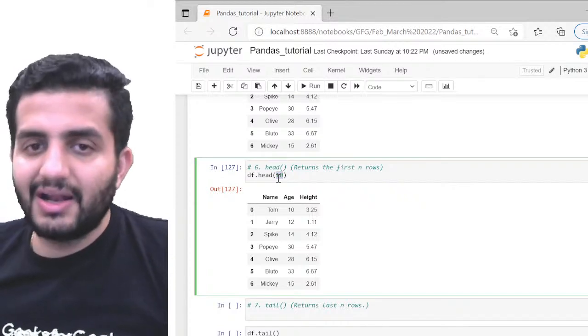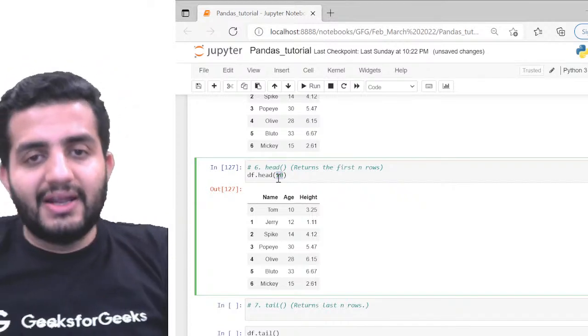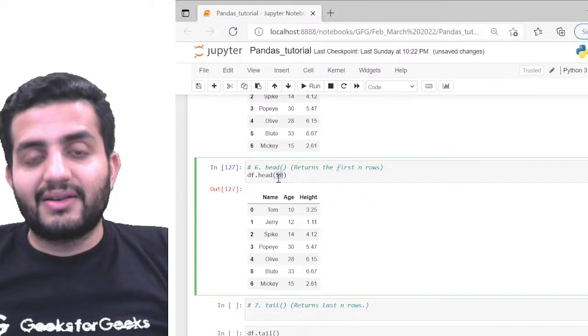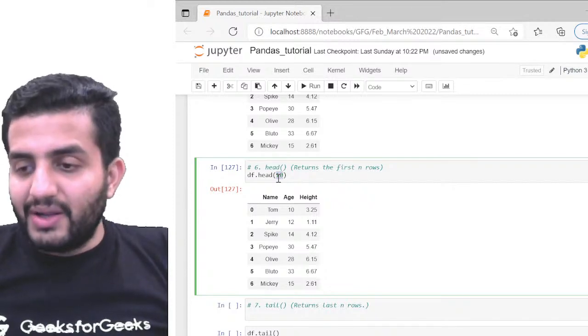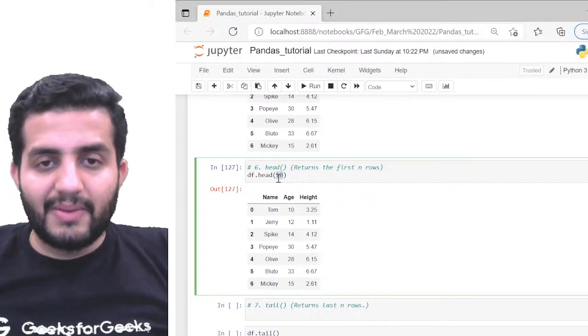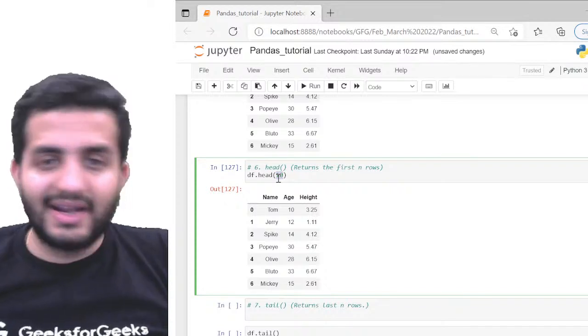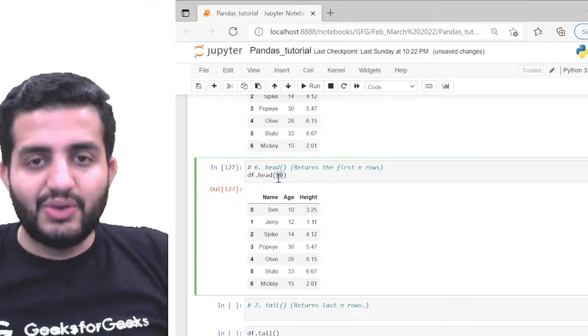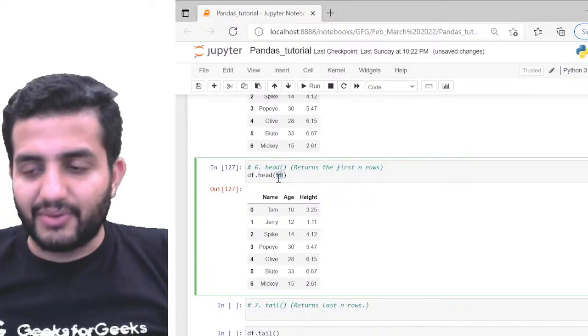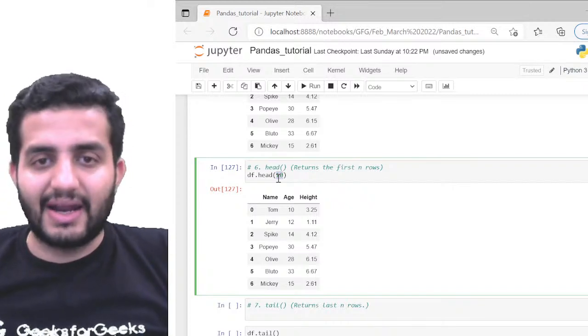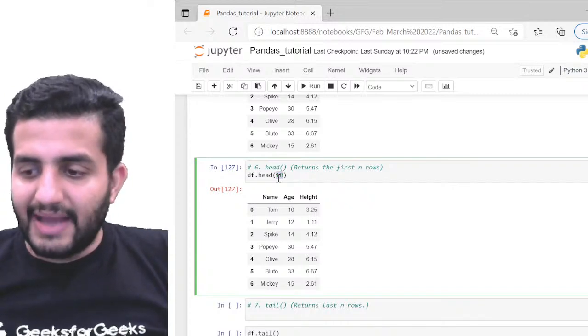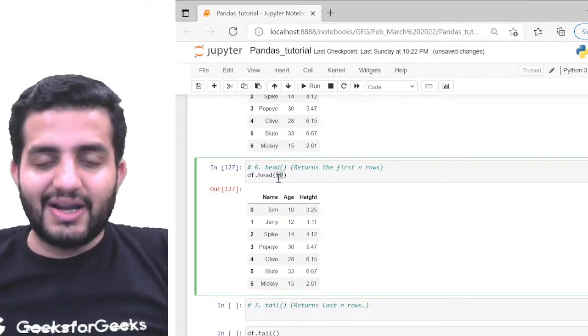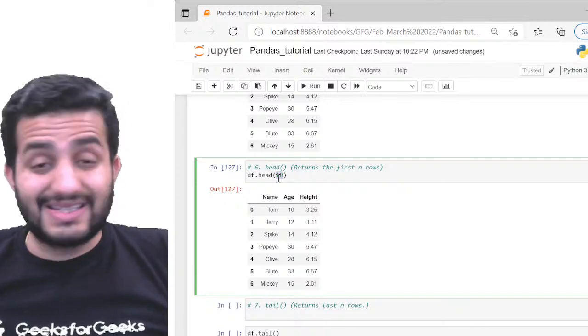When you mentioned null and NaN, I'm pretty much assuming that while we were doing the other things in the data frame, where we were indexing a new column and that column was not existing, it was adding NaN, right? I'm pretty sure you understood that part, so you tried to relate it. I'm really happy that you remember that and tried to relate it. But unfortunately, it's not the same here in head.